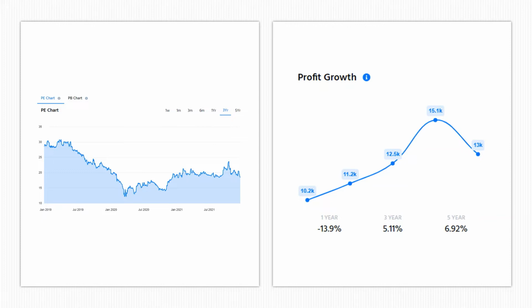You need to check the current price to earning ratio with the historical PE ratio of the last 1 year, 3 years and 5 years respectively. And then compare historical PE with their profit growth history of the last 1 year, 3 years and 5 years. If the PE value is gradually decreasing from a higher value over a period of time, then you need to consider this a good sign for the investment checklist.